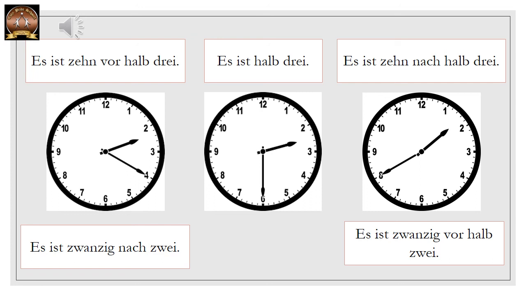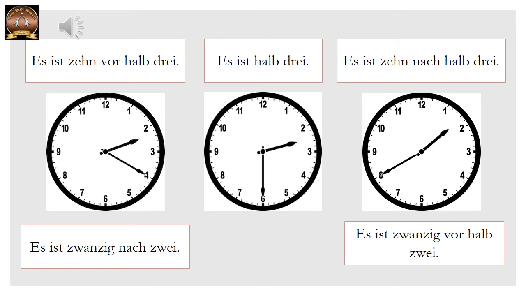Okay? Similarly, to the right hand side, if you see, it is 2:40. If 5 minutes are there for 3 o'clock, we say 5 vor 3. 10 minutes before 3 o'clock, 10 vor 3. 15 minutes before 3 o'clock, Viertel vor 3.